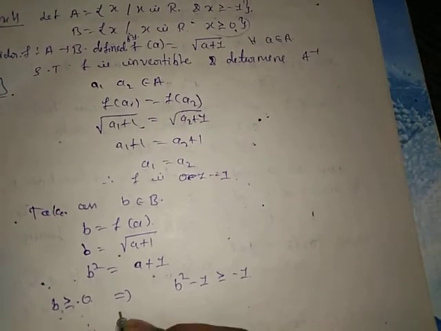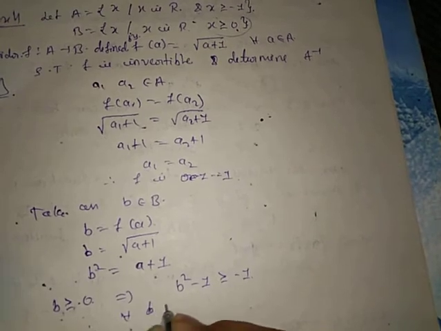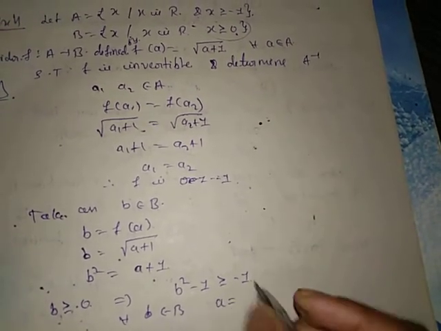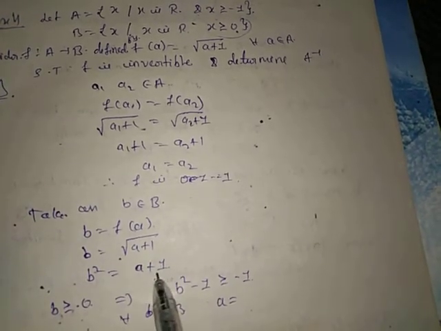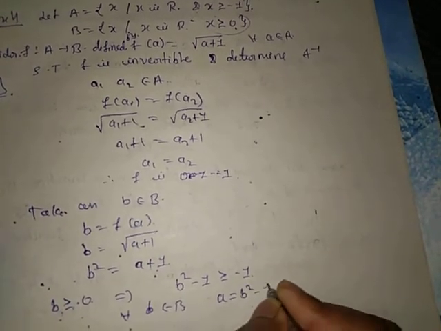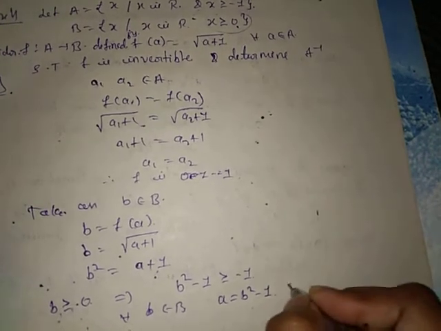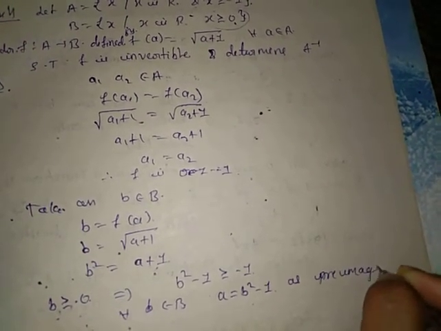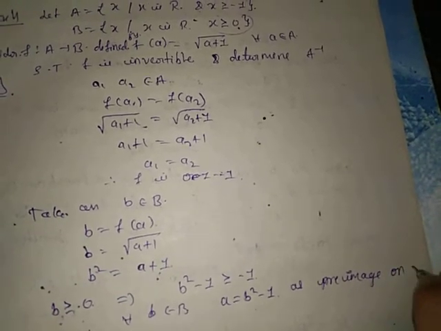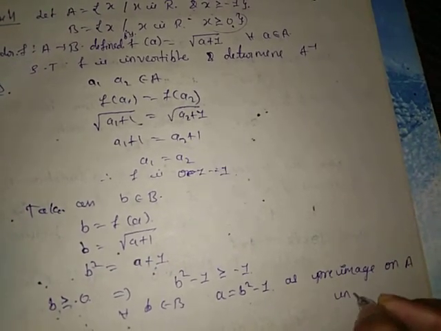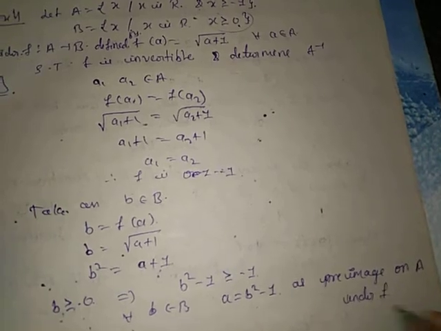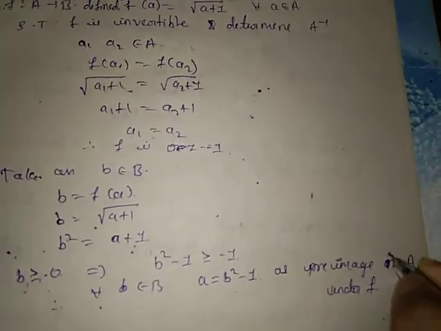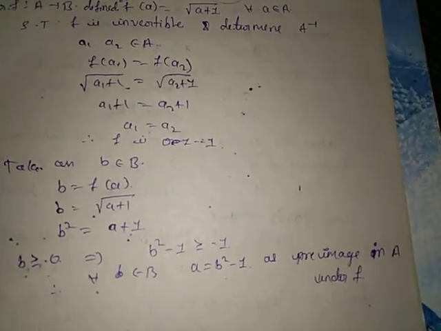Thus, for every b belongs to set B, we have from this equation a equal to b square minus 1 as a pre-image in A under f.